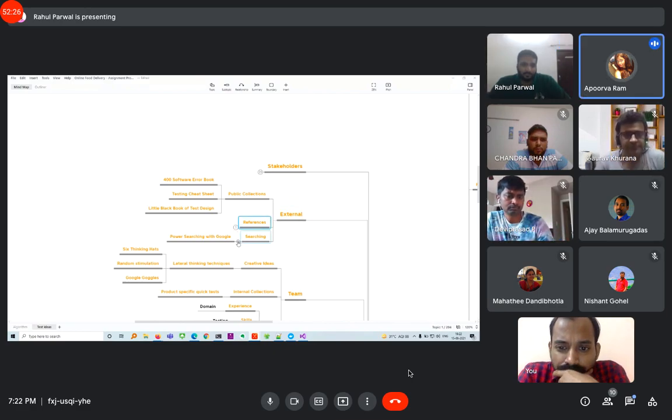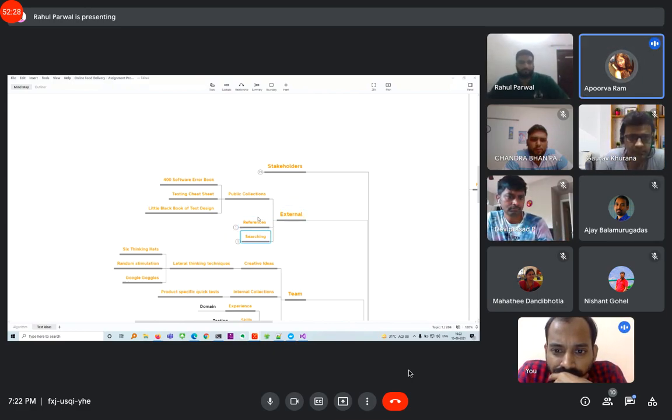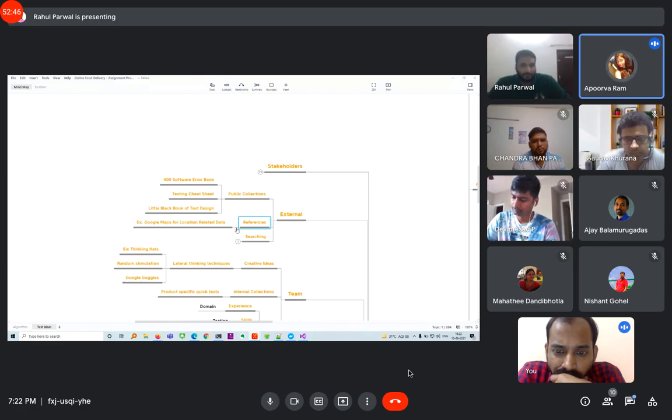External, yeah. We could use external resources like public collections, such as the 400 software error book, the testing cheat sheet, and the little black book of test design, from which we have taken this mind map and put in our ideas here. Based on these resources, we can think along those lines.